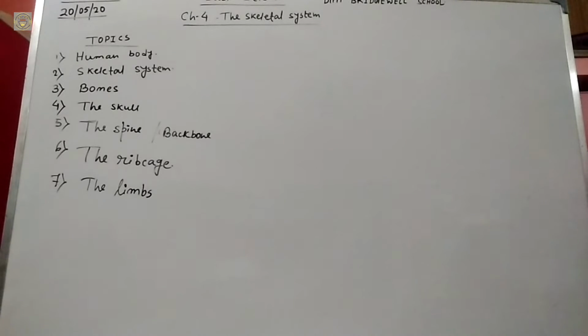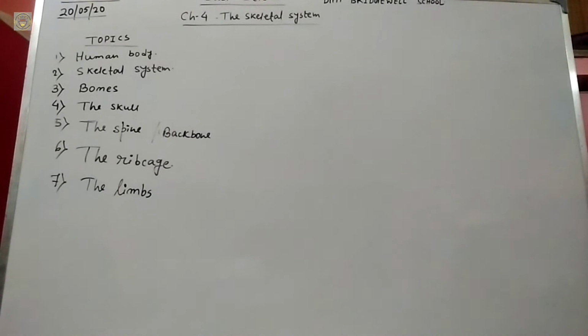So what is an organ system? When a group of organs work together and perform a particular job, this is called an organ system. Next, what is the human body? In our body, we have the skeleton system, muscular system, digestive system, respiratory system, circulatory system, nervous system, excretory system and reproduction system. So in our body, there are a lot of systems, but here we will discuss only the skeleton system.